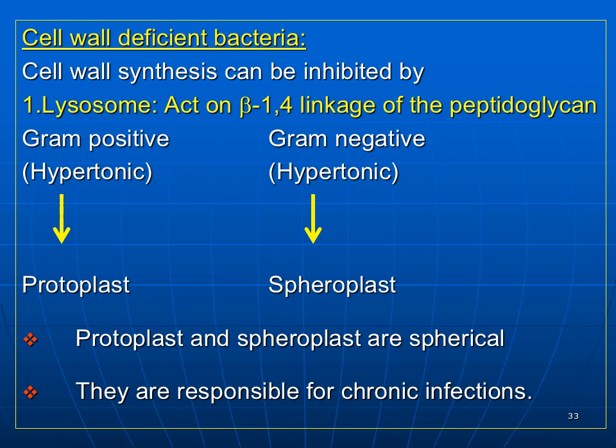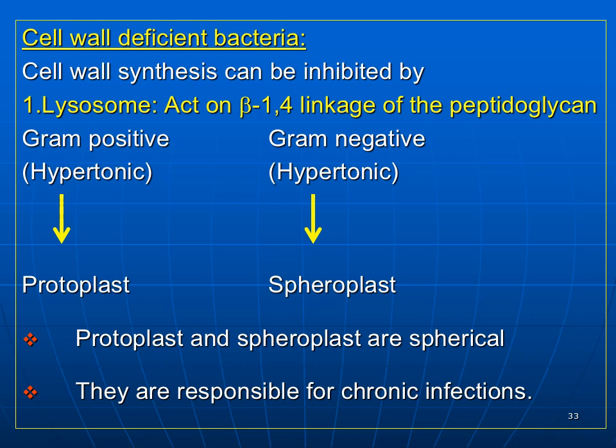solutions, the gram-positive organisms will change their morphology, and these are called protoplasts. And the gram-negative organisms change their morphology and form spheroplasts. So protoplasts are nothing but the cell wall deficiency forms of the gram-positive organisms, whereas spheroplasts are the cell wall deficiency forms of the gram-negative organisms.